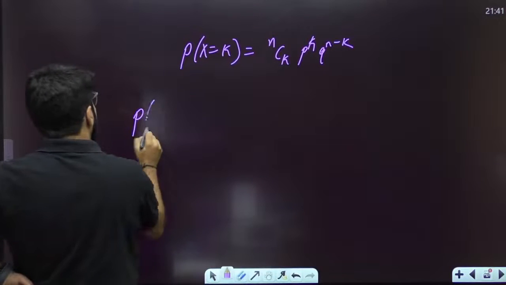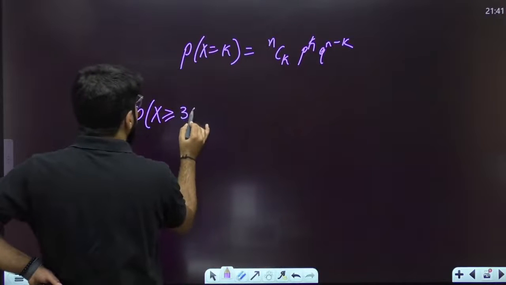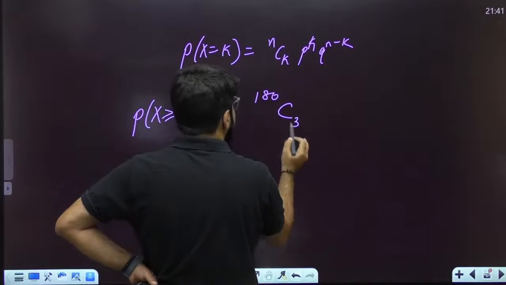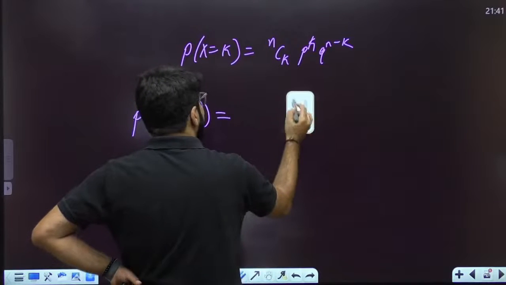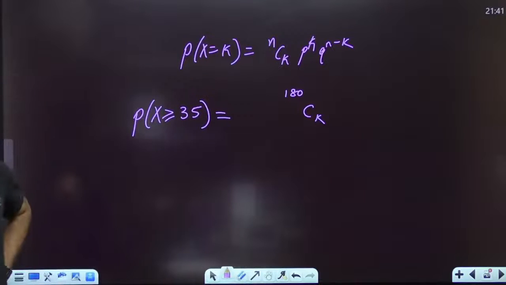So what is the probability that X is not only one value, but X is greater than or equal to 35? Now look into the complexity of the calculation. It will be 180C35, and not only that, 180Ck for 35 and all the values above 35.